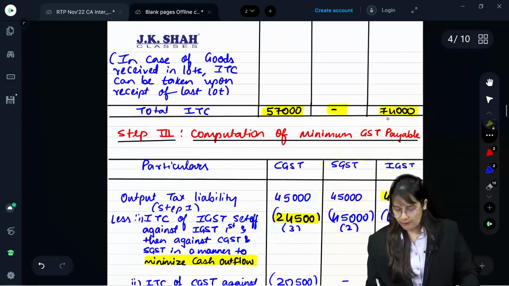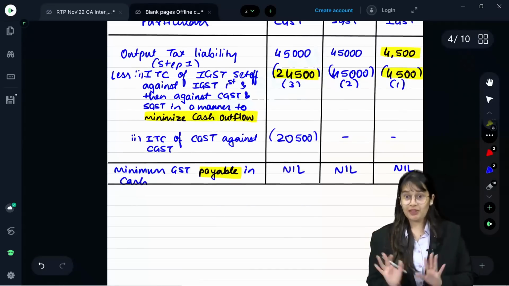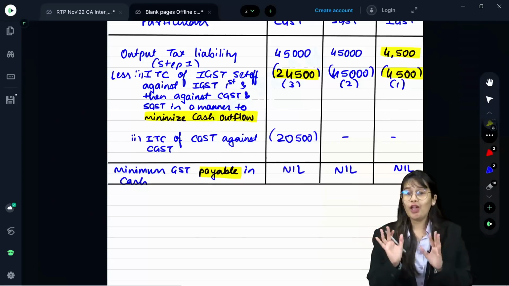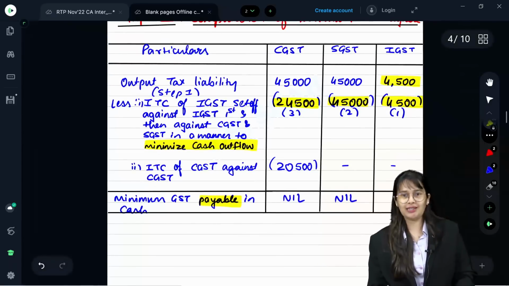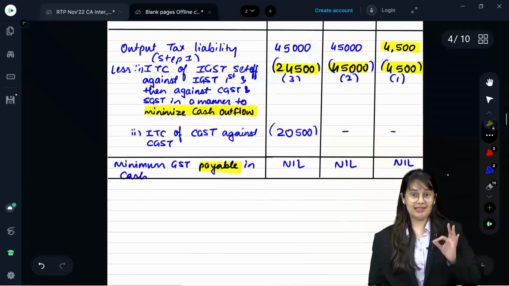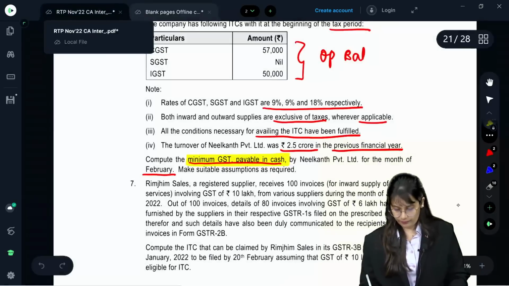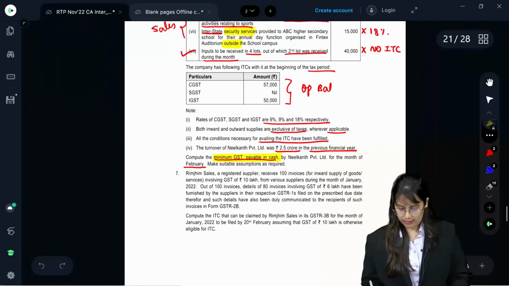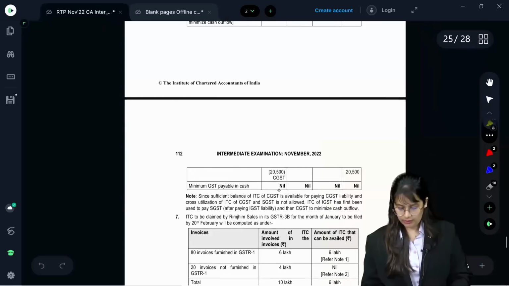So, 74,000 I have to utilize. First, I have to obviously give to IGST. Then balance I have to utilize in a way so that my client gets benefit. So, 45,000 entirely to SGST and then whatever is remaining I have allotted to CGST. Okay everyone, this is the answer and you get your entire 8 marks if you write like this. Okay. Let us check. See, nil, nil, nil. That's it.